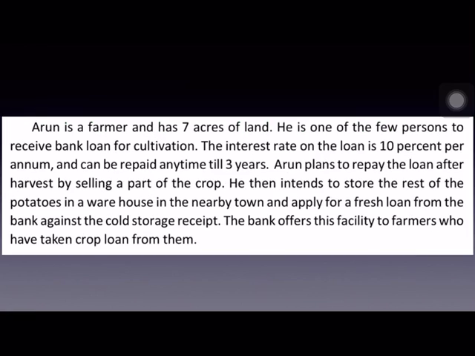And now the second example of credit arrangement is Arun. Arun is a farmer who has 7 acres of land. For cultivation, he takes a loan from the bank, and the rate of interest charged by the bank on the loan amount is 10% per annum, and he can repay at any time within the next 3 years.